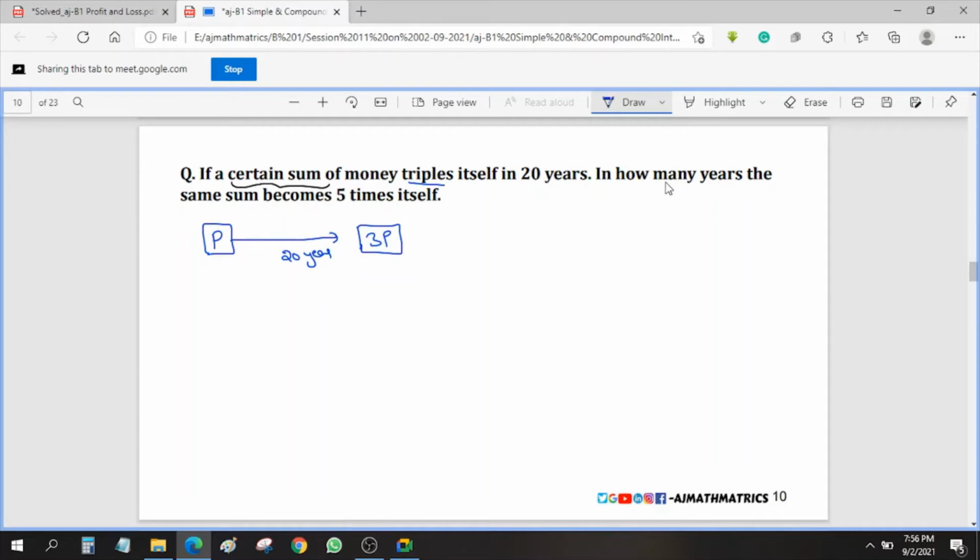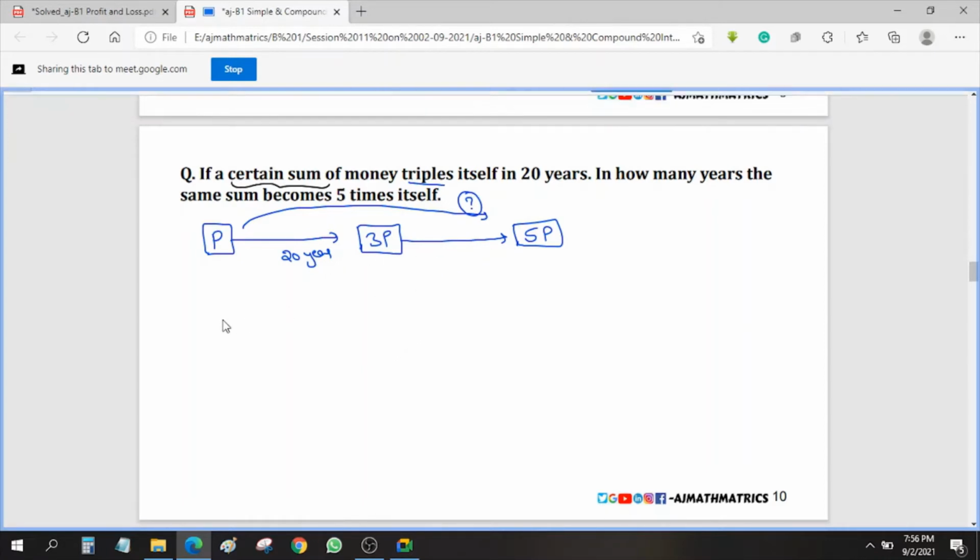And in how many years does the same sum become 5 times? Now it should become 5P. How many years? From P to 5P, how many years are we going to find out. Now, this is the basic diagram that you need to understand. So P becomes 3P in 20 years. That P becomes 5P in how many years? That is the basic question.